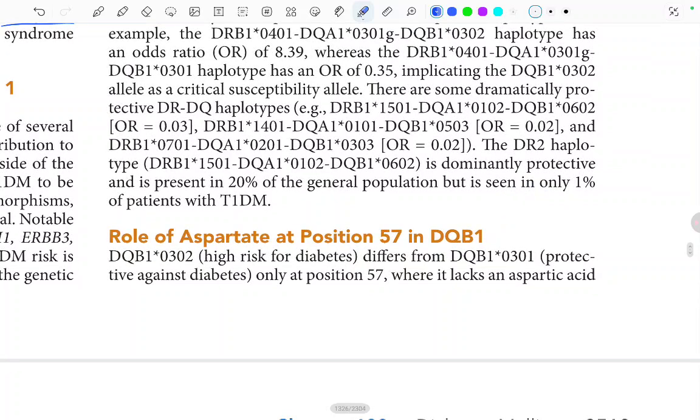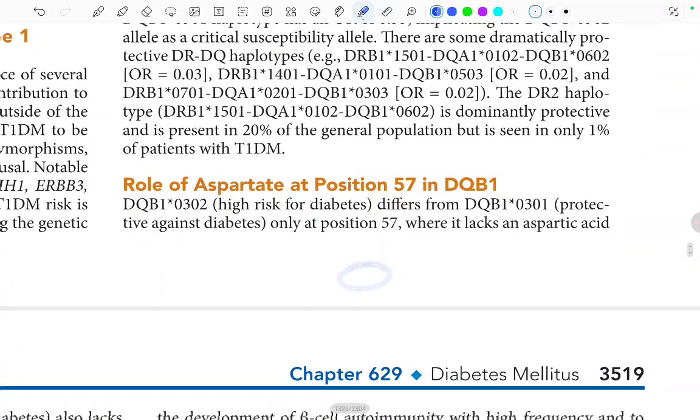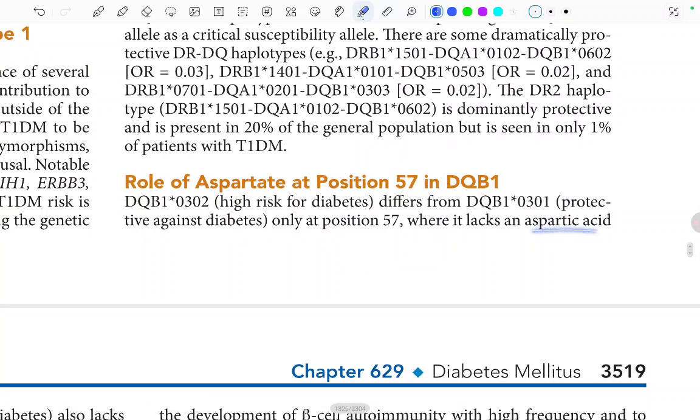Now moving to this. DQB1*0302 is high risk for diabetes, and differs from DQB1*0301, which is protective against diabetes, only at position 57, where it lacks an aspartic acid. So this one lacks the aspartic acid.